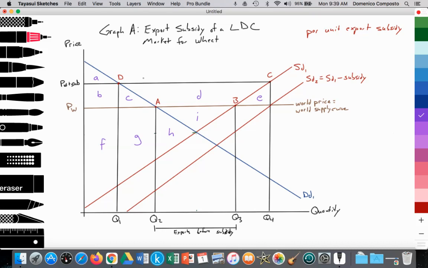So I'm going to go ahead and analyze this as we would for a paper exam, and then we'll start to get into the evaluation. And one last point, maybe I can also highlight the increased exports running from Q1 to Q4. All right, so exports have increased dramatically thanks to the export subsidy. So now we can label this as exports after the export subsidy.